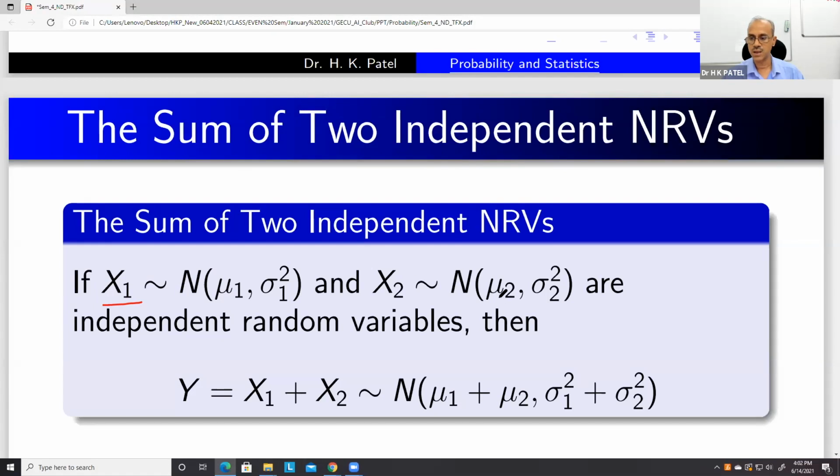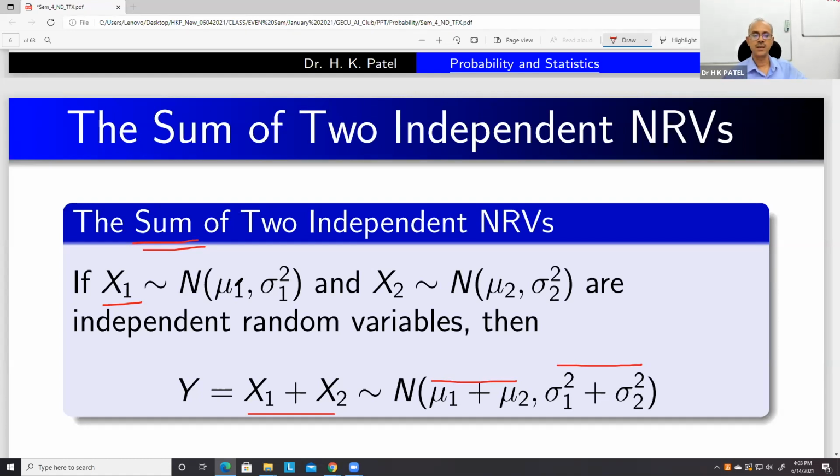Similarly, x2 has mean mu2 and variance sigma2 square. If we take the sum of these two, that is x1 plus x2, then it is a normal variable having mean mu1 plus mu2 and variance sigma1 square plus sigma2 square.